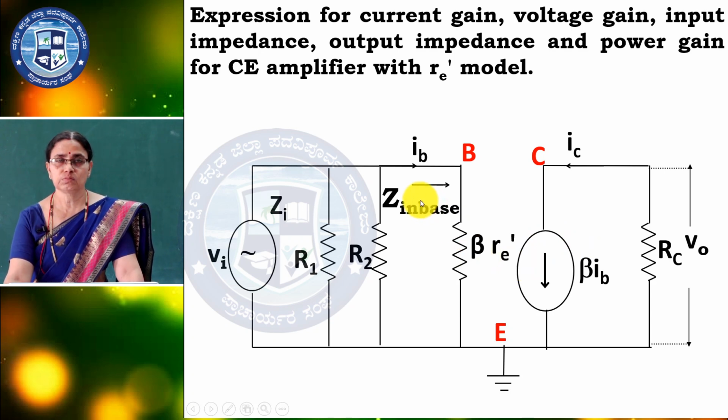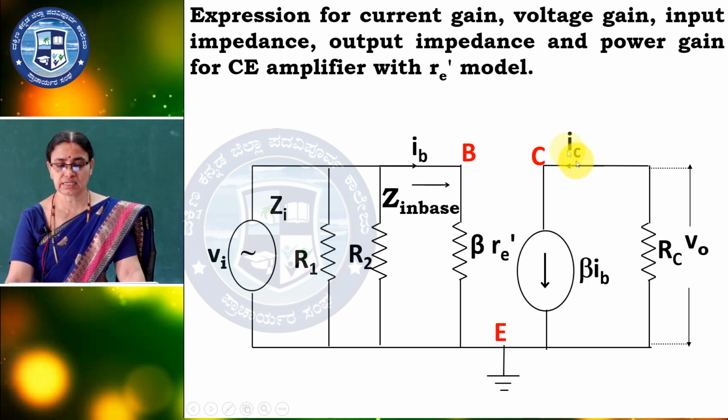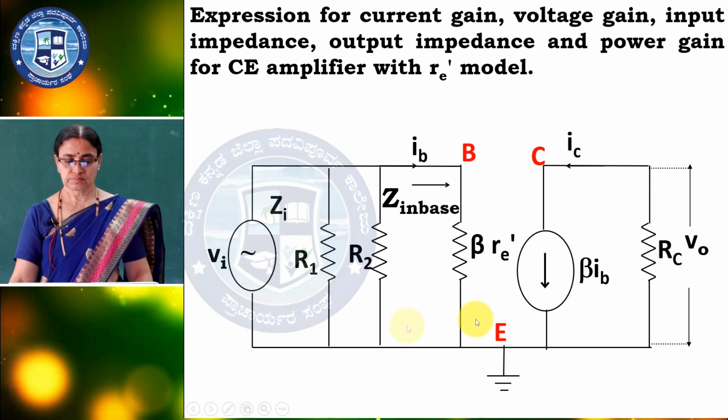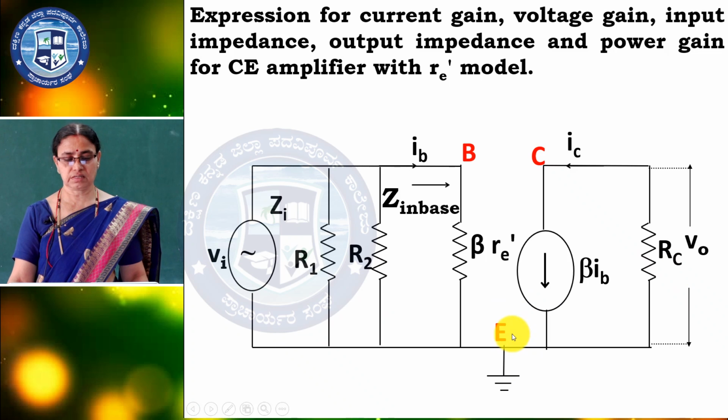So now Zin base is the impedance of this base. IB is the base current, beta re dash is nothing but the resistance of that particular transistor, beta is the current gain, IC is the collector current, and RC is the collector resistor. Here the emitter is connected to the ground.